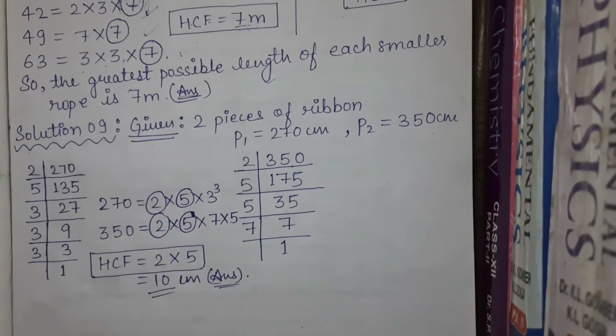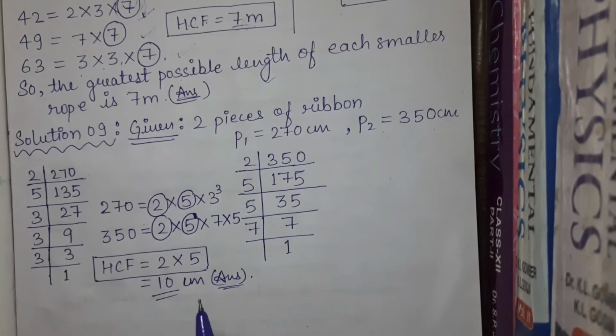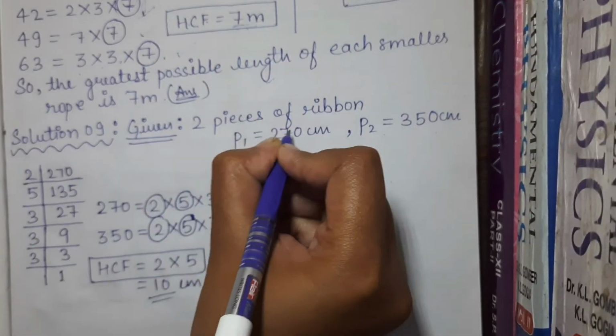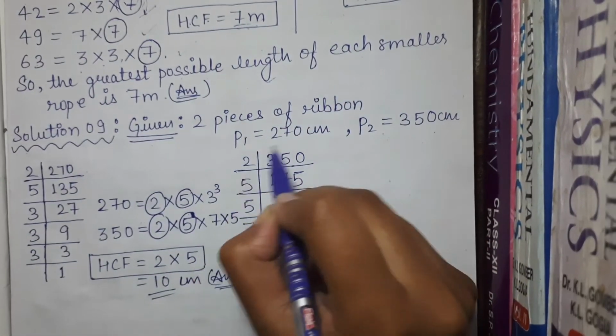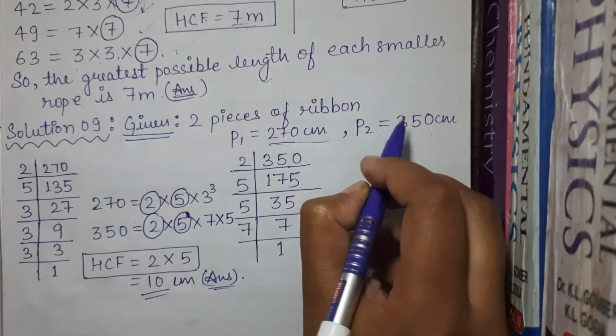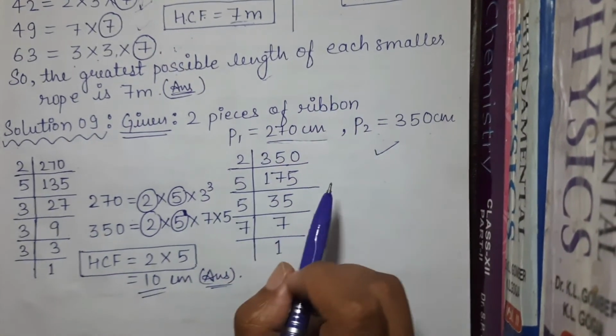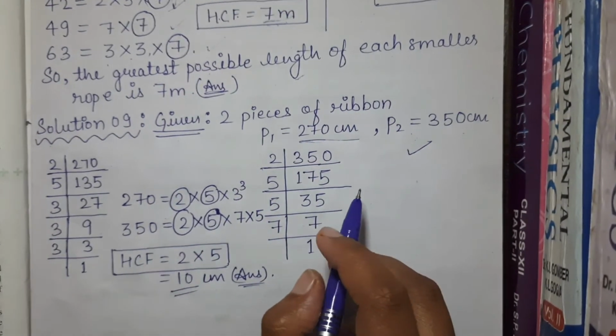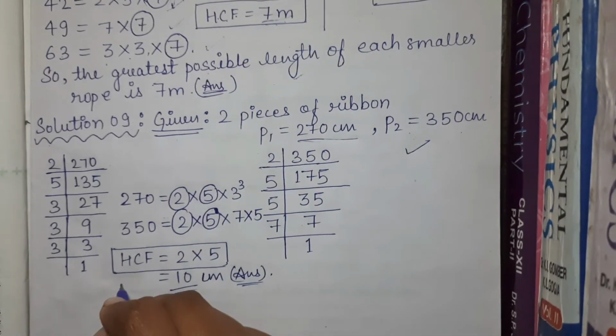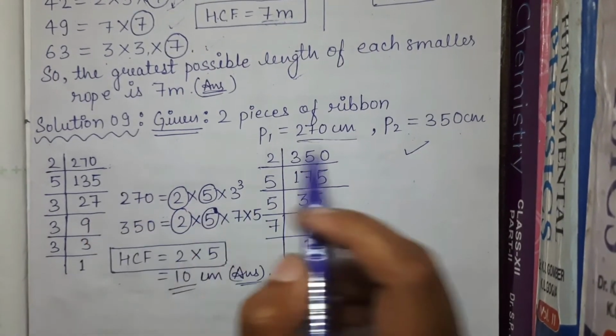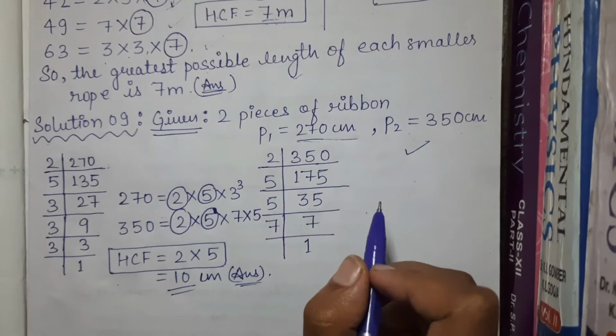To find the length of each strip, we are given 2 pieces of ribbon, P1 270 centimeter and P2 350 centimeter. So here we are going to find the HCF of 270 and 350, which are the given numbers.